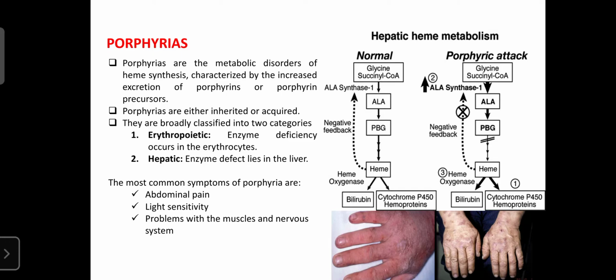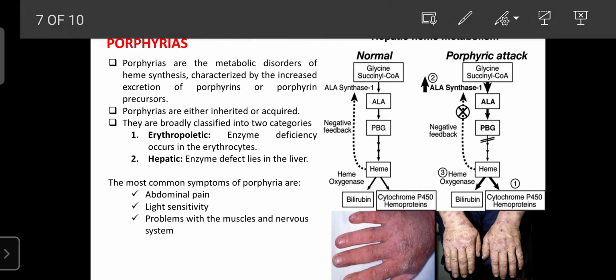So porphyrias are mainly categorized into two types: erythropoietic porphyrias and hepatic porphyrias.